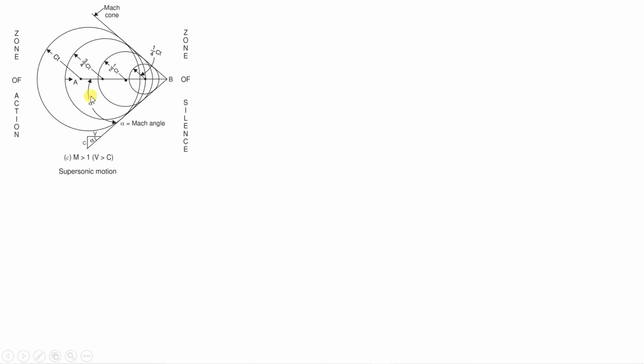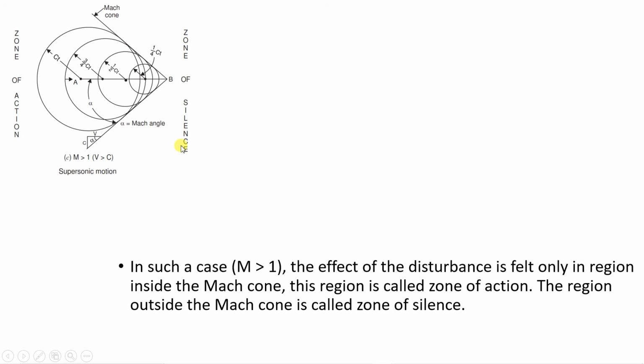Now the same thing I have shown over here for supersonic motion. Again I have shown the Mach cone, and I have written here zone of silence and zone of action. In cases where Mach number is greater than 1, the effect of disturbance is felt only in the region inside the Mach cone. This region is called zone of action. The region outside the Mach cone is called zone of silence.